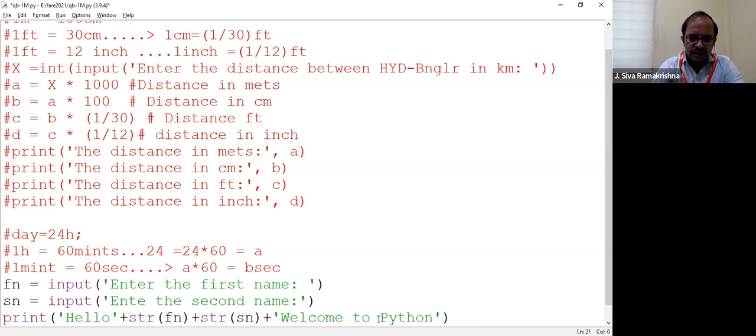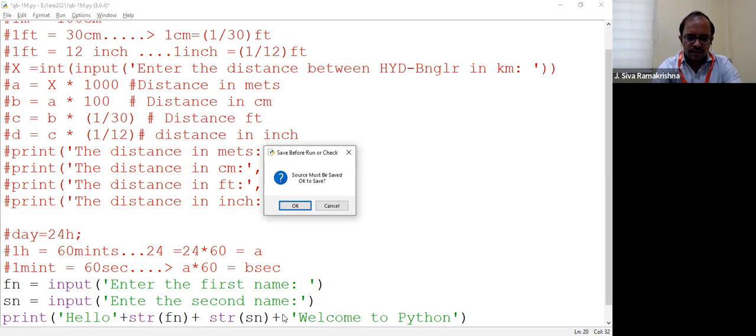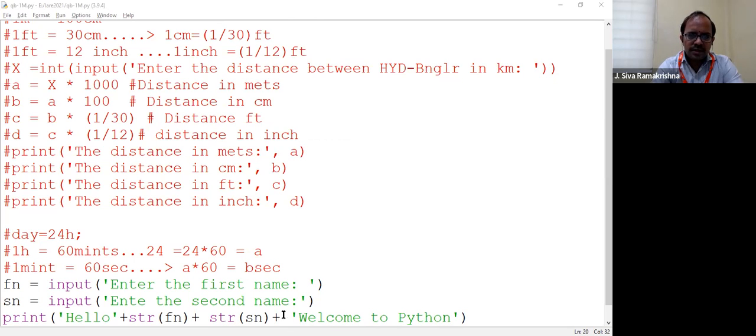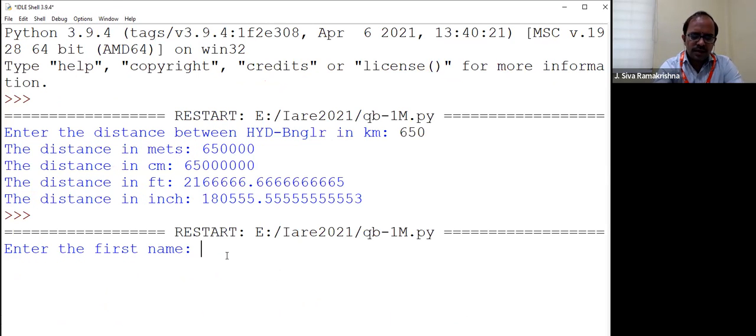Now see the output. If you want to give a space also you can give. Enter the first name, give some first name. Give me input.